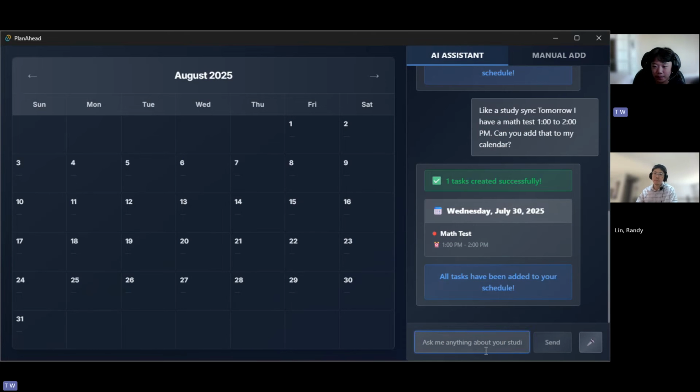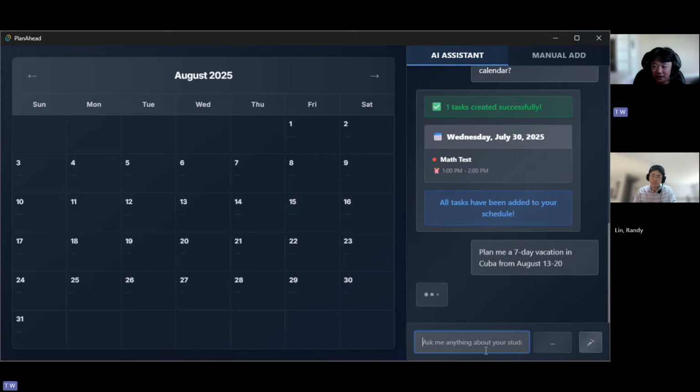So I could say, plan me a 7-day vacation in, I don't know, Cuba from August 13 to 20. And then this would obviously take much longer since it's a much larger task. But after a bit, it should fully plan the vacation for you, including meals, accommodations, everything should be done for you.